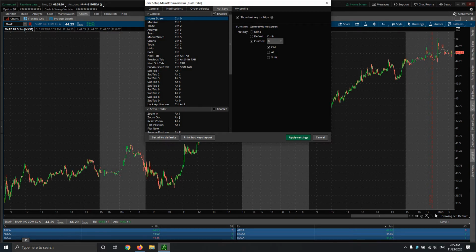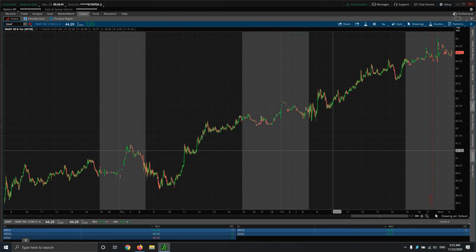I'll lay out in a separate video the indicators that I use. But long story short, those hotkeys save a lot of time, especially if you're actively trading. So it's worth taking a look, and something that I recommend you get used to in terms of what you're doing with the software.